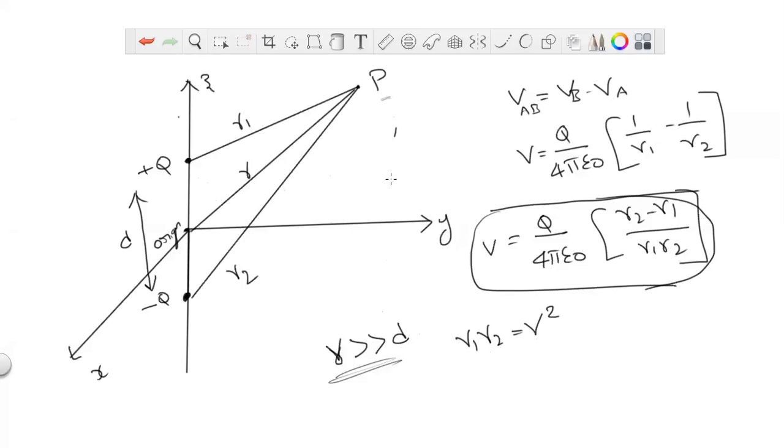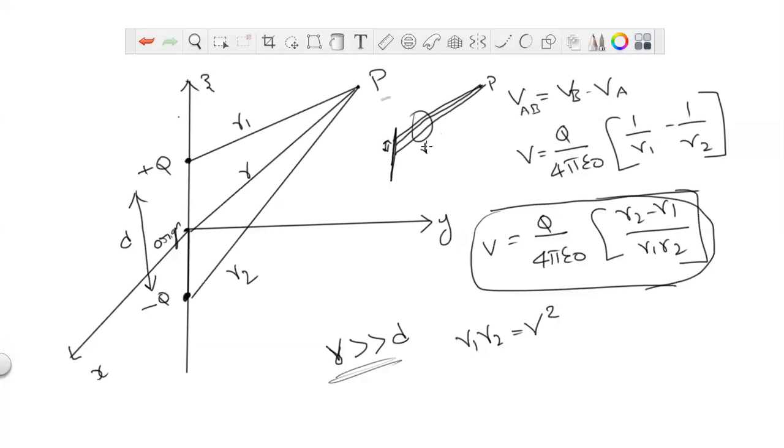Let us take the line here and the point here. This is r1, and the separation distance will be very small compared to the r value. This is r2, and this is r1. So what about these three values?